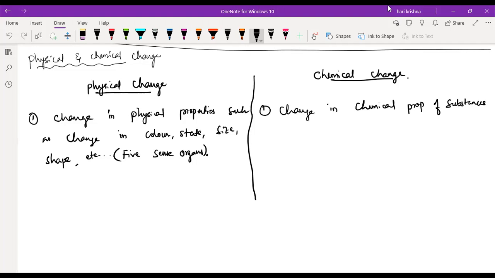Next important point is what? In a physical change, no new substances are formed.